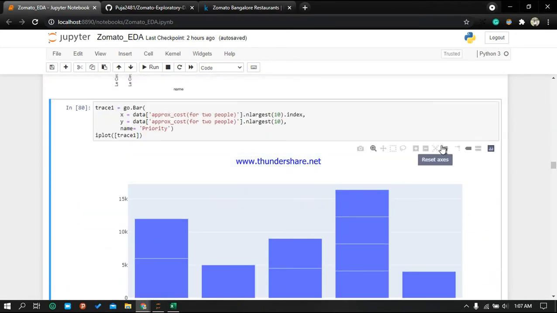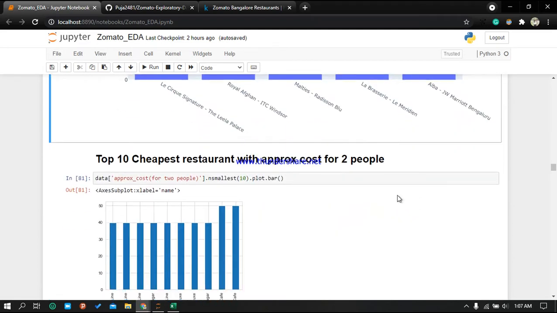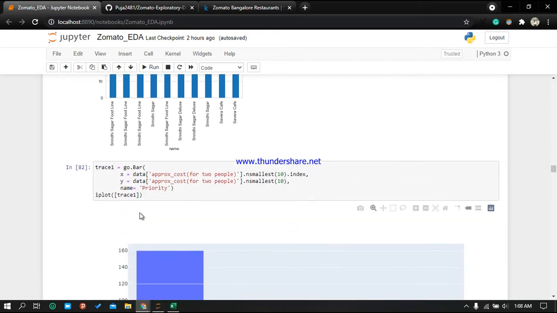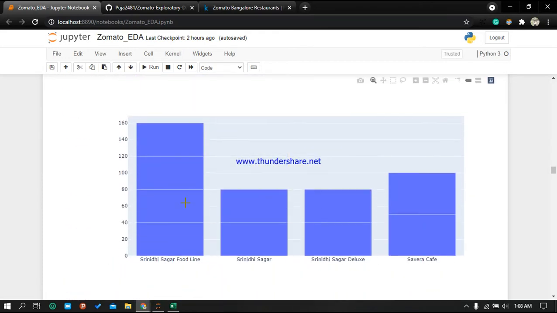Then we are having the cheapest restaurants, top cheapest restaurants. So these are the cheapest restaurants, like cost is 40 rupees just. So this is Srinidhi Sagar Food Line. And then the same thing we did with Plotly.